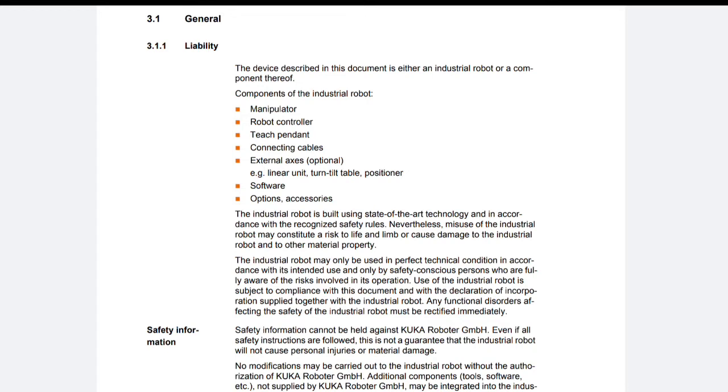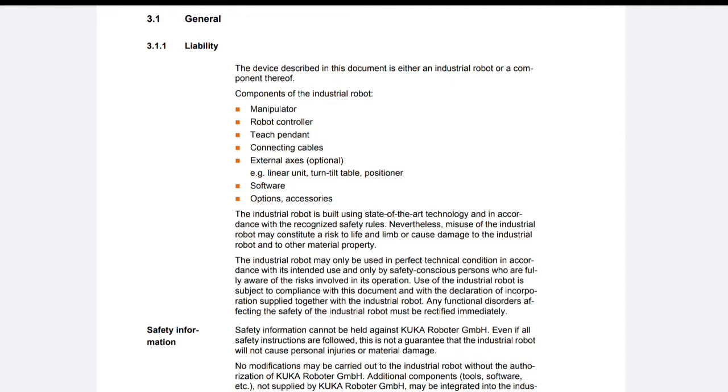The industrial robot is built using state-of-the-art technology and in accordance with the recognized safety rules. Nevertheless, misuse of the industrial robot may constitute a risk to life and limb or cause damage to the industrial robot and to other material property.